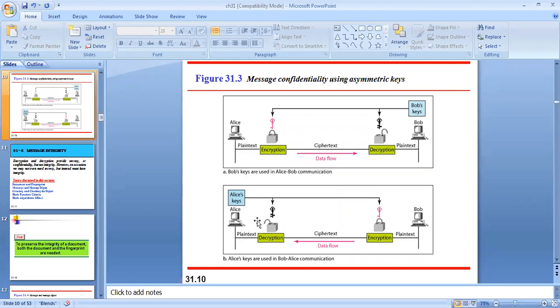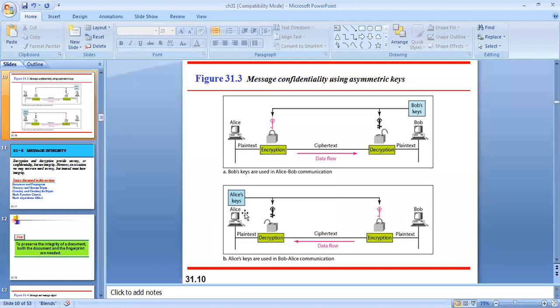If you want to differentiate between symmetric key and asymmetric key: in case of symmetric key, we have only one key, which we call the shared key, which is common. Whether you are using it for encryption or decryption, the same key is shared with both parties, and we can maintain message confidentiality. But in case of asymmetric key, the receiver will have two keys, one public and one private, and he will keep the private key with himself and use it only for decryption.